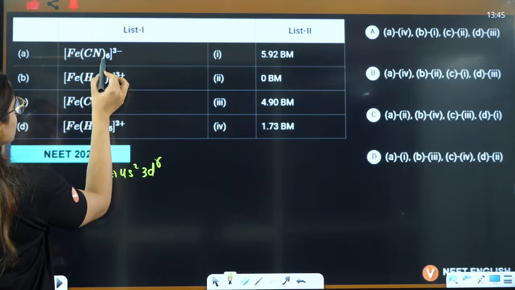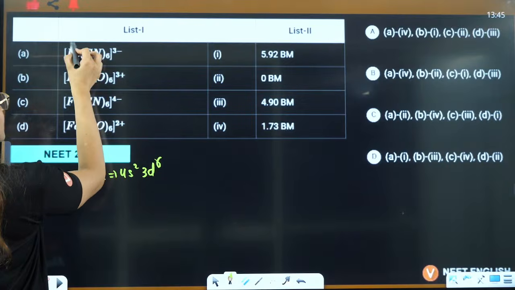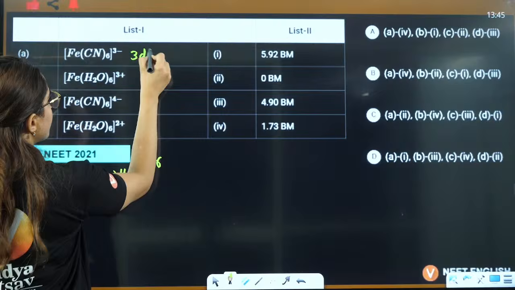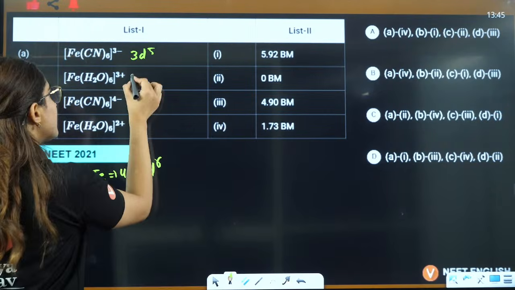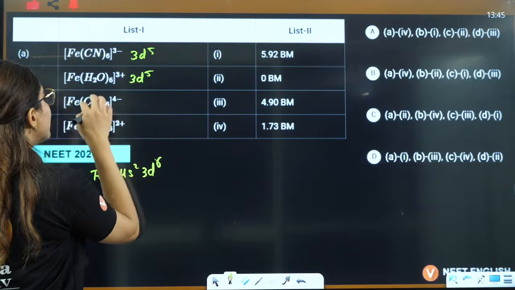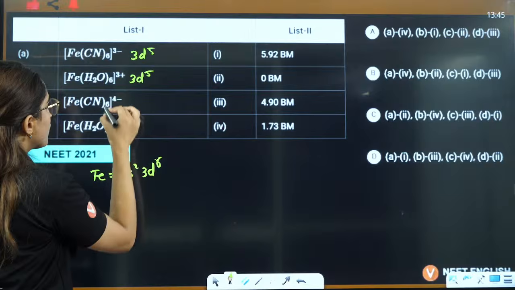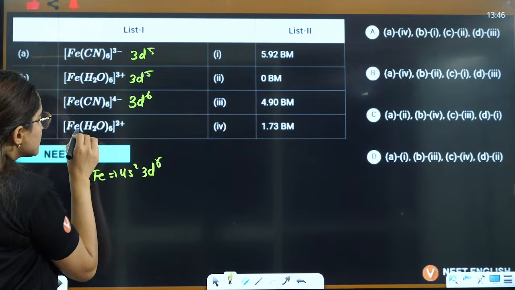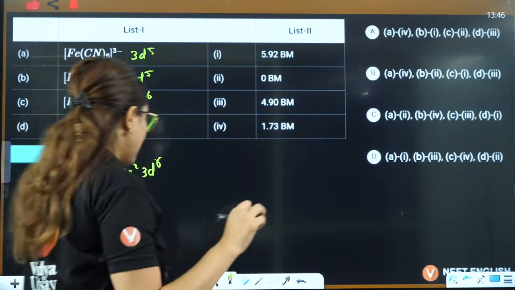Here x plus 6, x minus 6 is equal to plus 3, so it will lose 3 electrons and become 3d5. Here x plus 0 is equal to plus 3, again 3d5. Here x minus 6 is equal to minus 4, so x is plus 2, and iron plus 2 is 3d6. And x plus 0 is equal to plus 2, which is also 3d6.